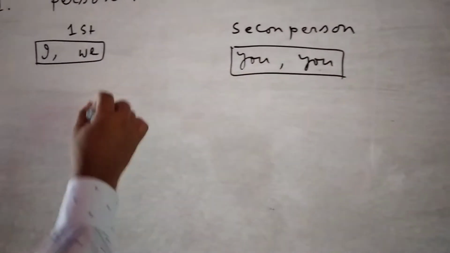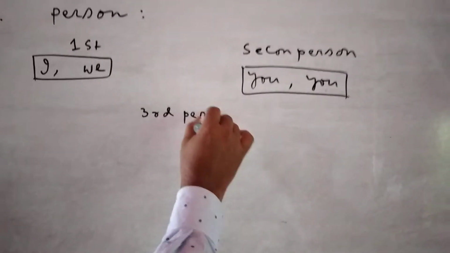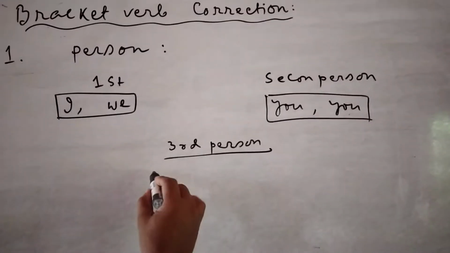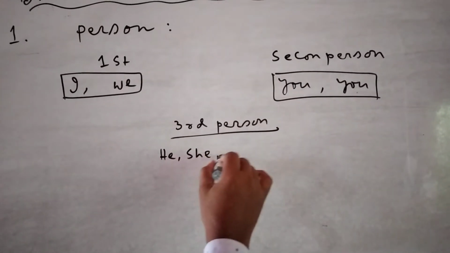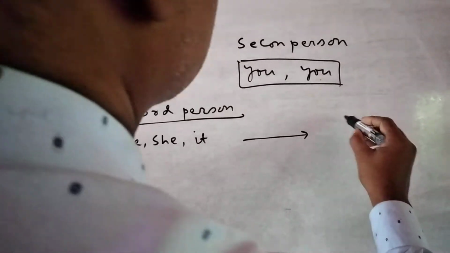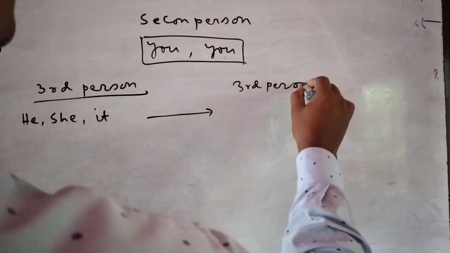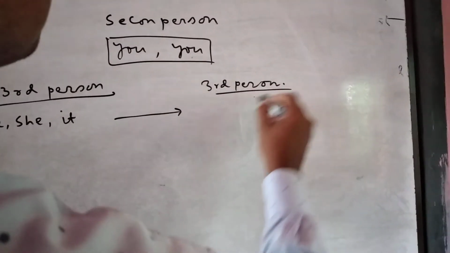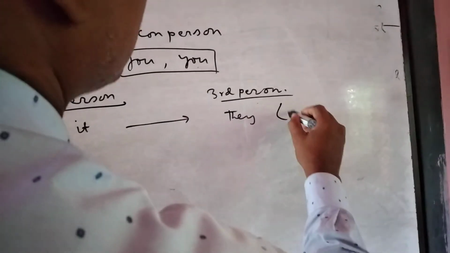Next, third person: he, she, it. These are also third person. But it's plural number, they. It is plural.